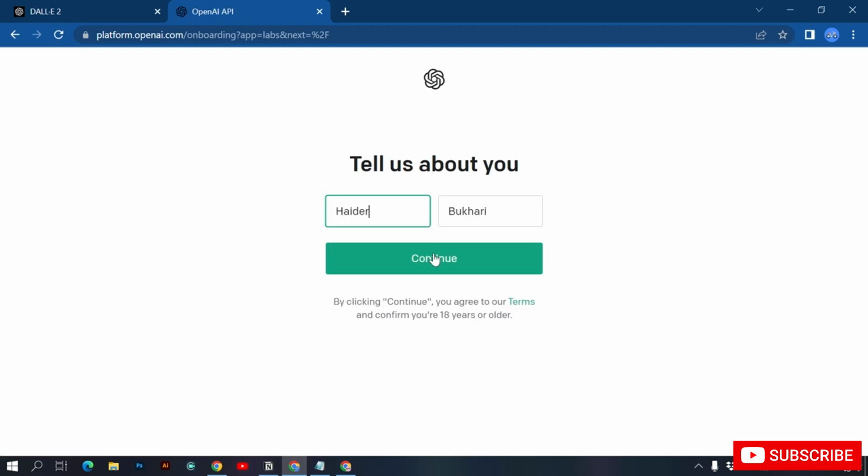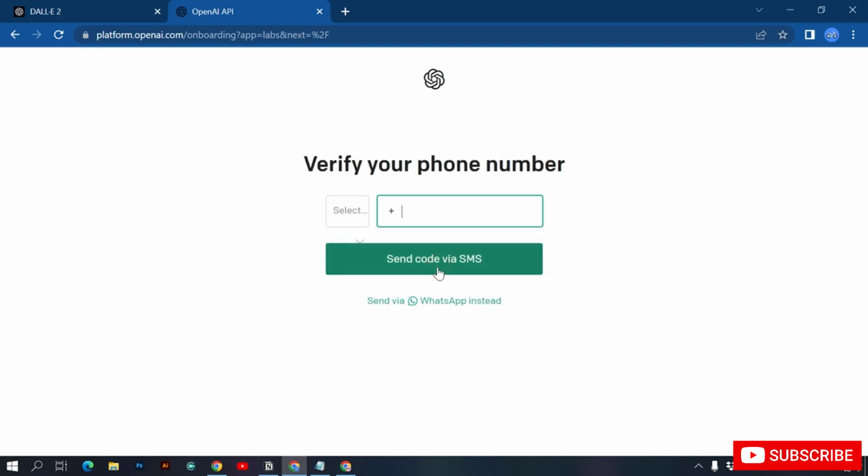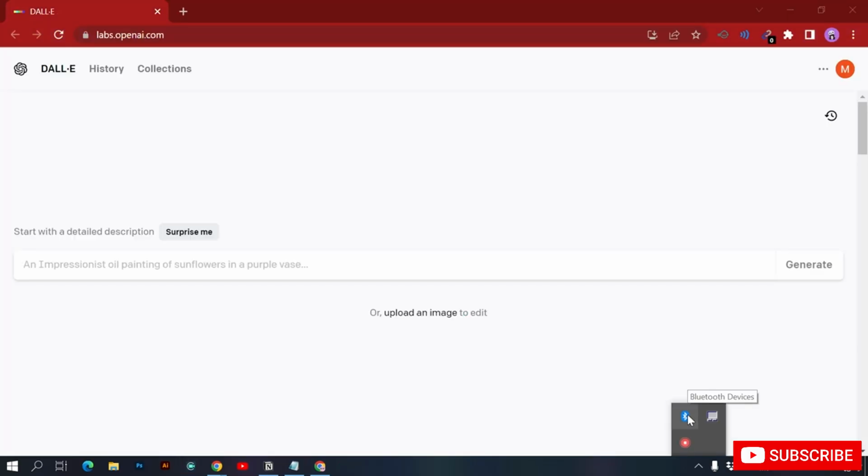Write down your name and click continue. Here you need to write your phone number and send code via SMS, and after doing this you will be entered inside DALL-E 2. I'll just write my phone number and verify this. So you can see we are inside DALL-E 2, and in the next video I will show you how to use DALL-E 2 to create stunning images.